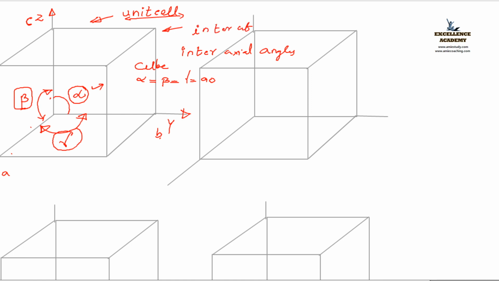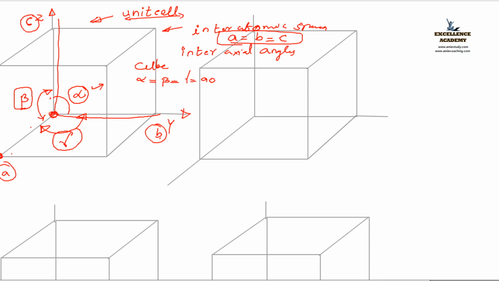One more thing is there: interatomic space. You can see that, say, one atom is here and another atom is here. The length along the x-axis is represented by A. Length along the y-axis is represented by B. Length along the z-axis is represented by C. Question is, what is the value of A, B, C for that cube? All are equal. A equal B equal C equal A. Isn't it? Yes.